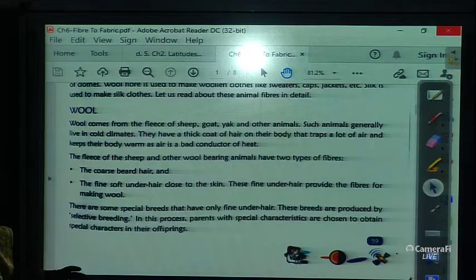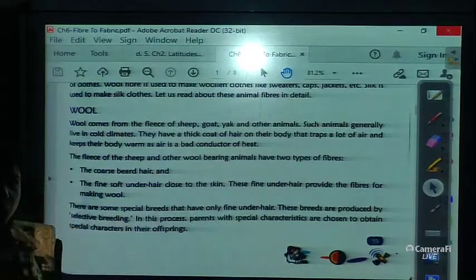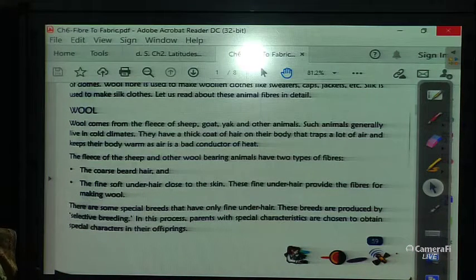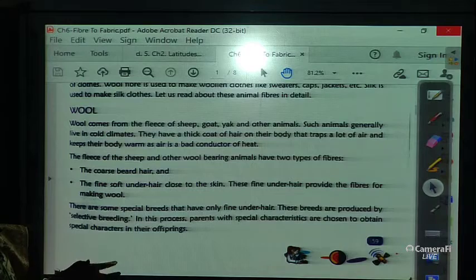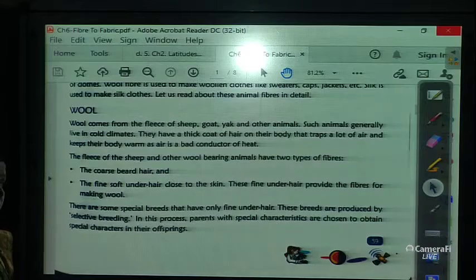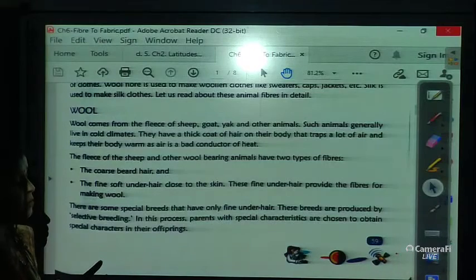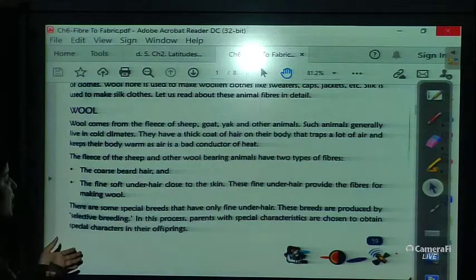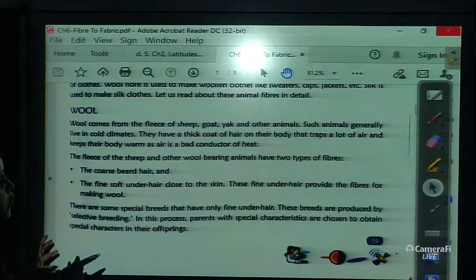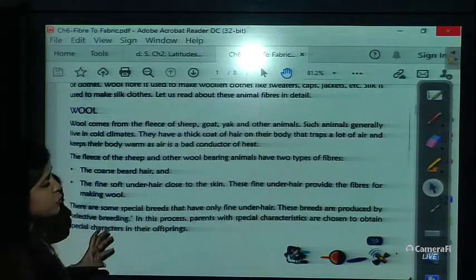What is breed? Breed is the same species which have special characters. In this process, parents with a special character, for example male sheep and female sheep, are fertilized, and the offspring, the baby, is obtained. Parents with a special character are chosen to obtain a special character in their offspring, which are used to make the special breeds of hair. Some special breeds have special fine hair to make the wool.